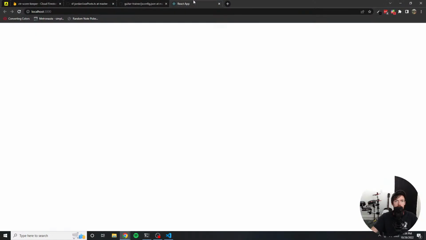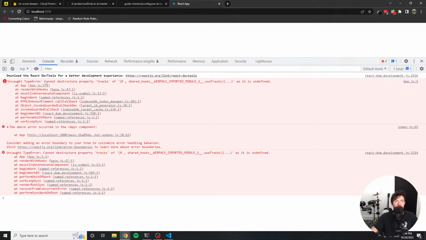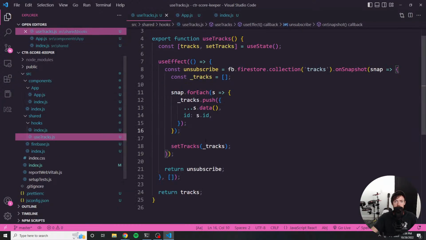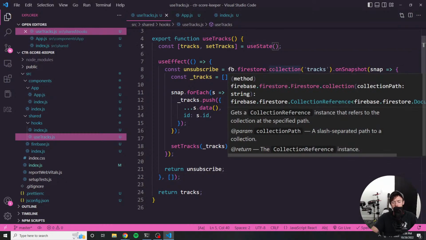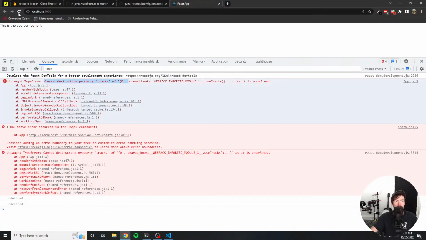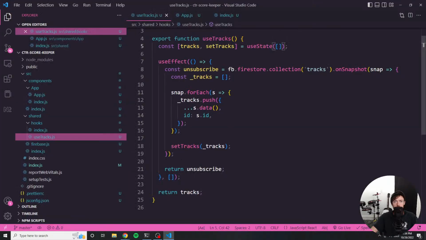So let's see if this is working as expected. So I think we're getting an error. Cannot destructure property. Okay, the reason why is because initially tracks is undefined. So we should probably initialize it as an empty array. Maybe. Cool. So right now we're actually getting undefined, which is not the best thing ever. So this is where I'm going to start debugging and trying to figure out exactly what is happening here.